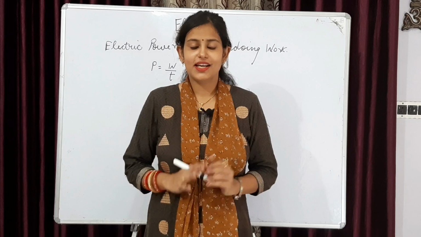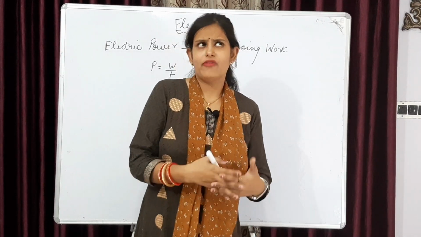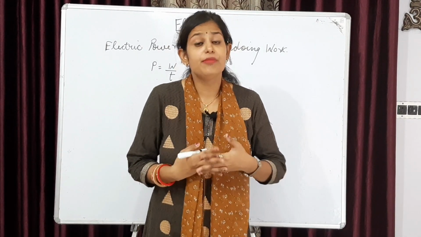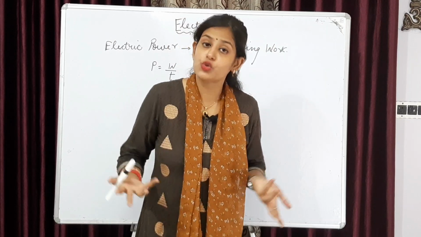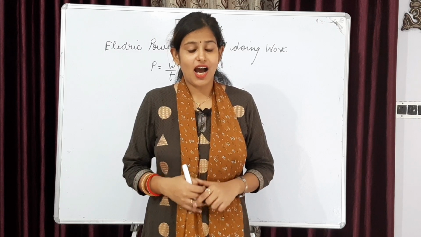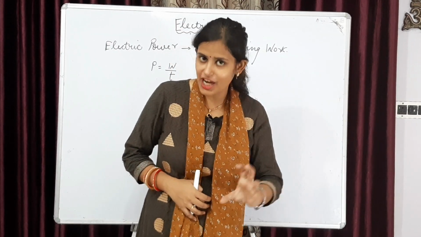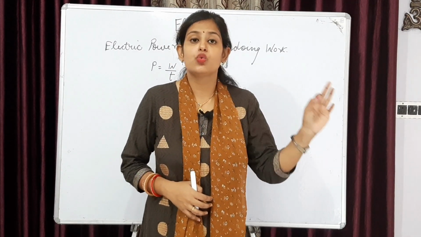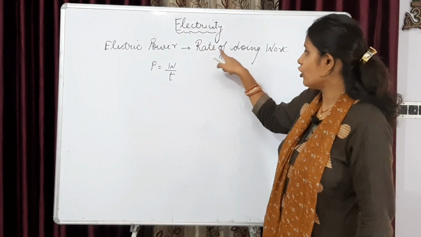Now, next topic is electric power. When we talk about the word power, power means what? That is, how much work I can do in a particular amount of time. I can say the definition as power is rate of doing work.